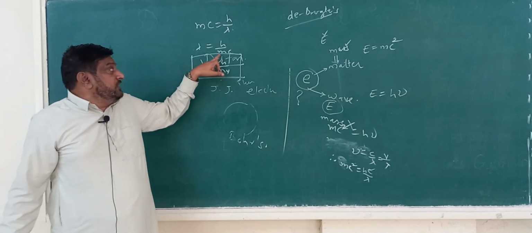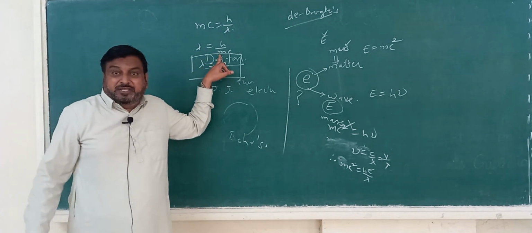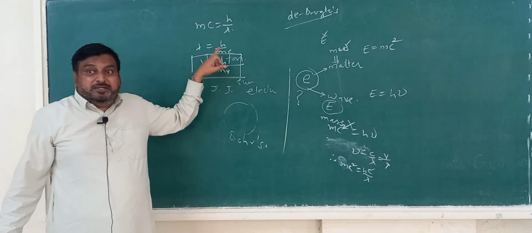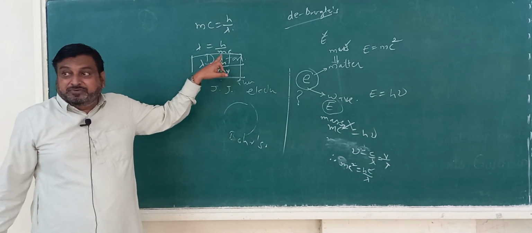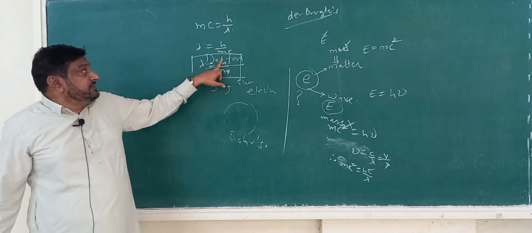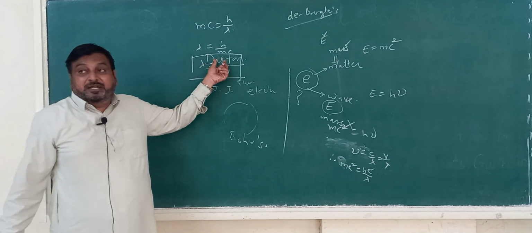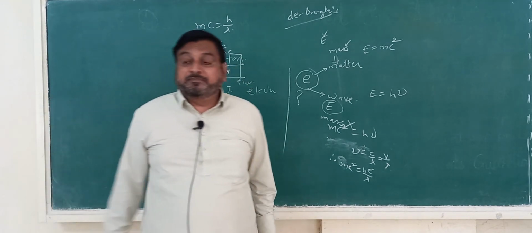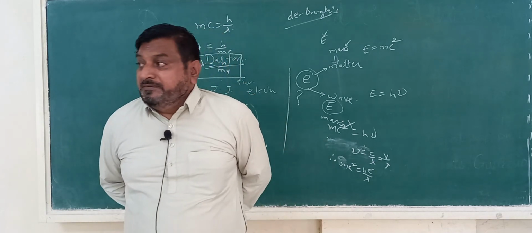Since the electron has a very, very negligible mass, 0.00055 atomic mass unit, its wave nature is more, so it represents a wave.